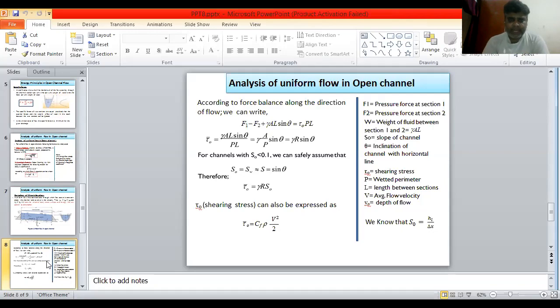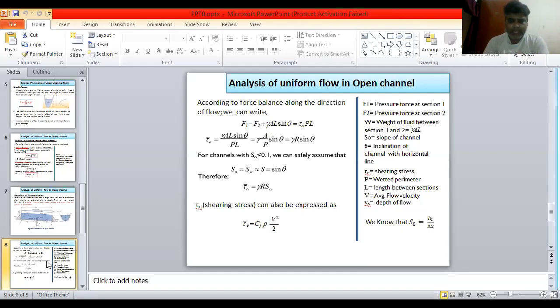For a channel with a small bed slope, you can safely assume that S naught, the bed slope, is equal to sin theta. Therefore, tau naught is equal to gamma R S naught.